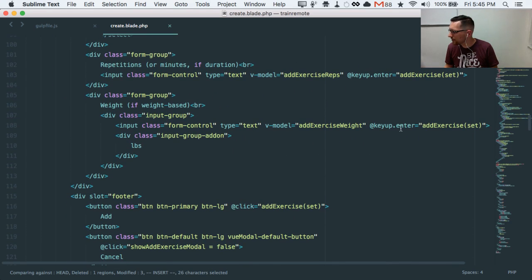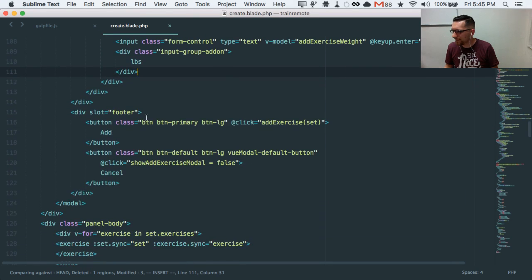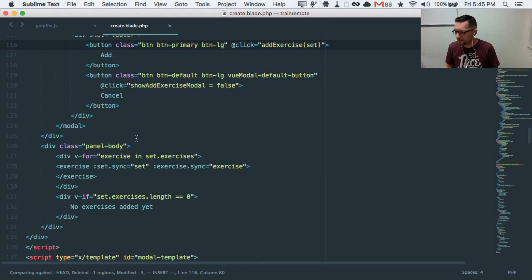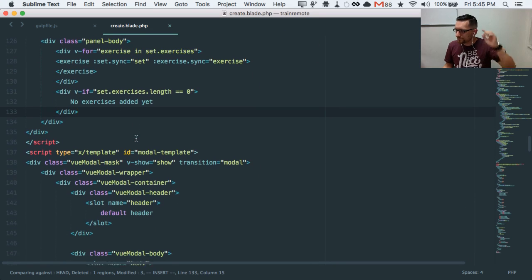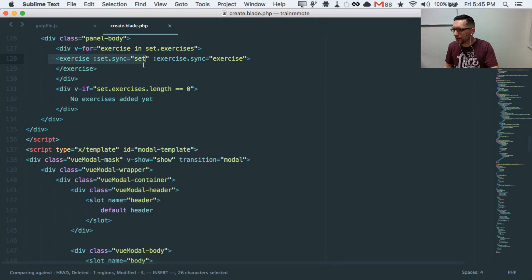And same thing here. Add exercise weight, vModel, add exercise. Okay. And then the add button runs the actual add exercise, and it passes in the set because we're adding an exercise to the set. Once we're out of the modal, then it's actually iterating over all the exercises, and just like we did with all the sets, it's passing in all the information it needs to be able to render it.